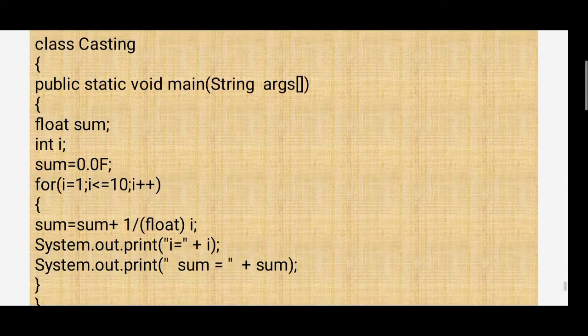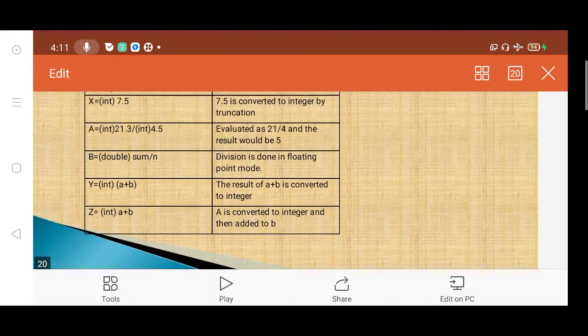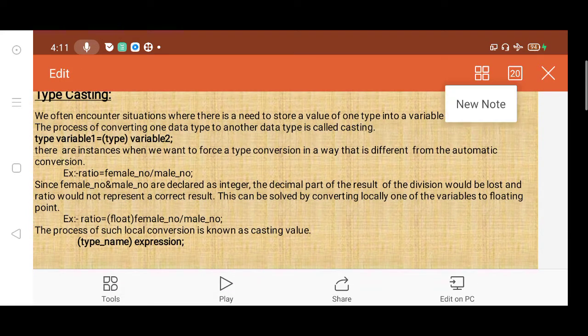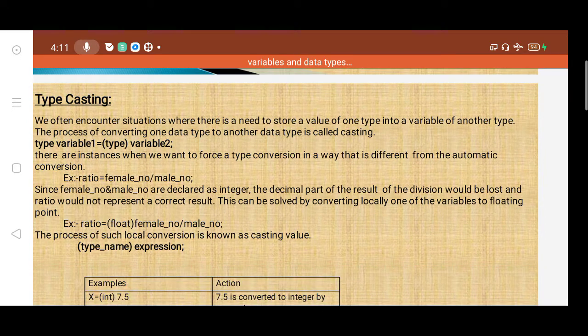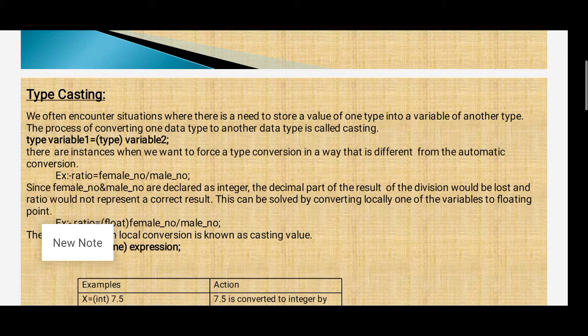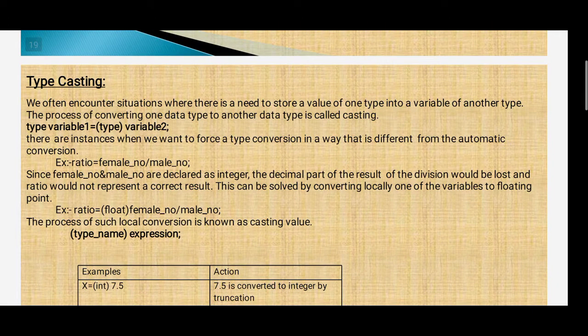Typecast, example program. Here, typecasting: we often encounter situations where there is a need to store a value of one type into a variable of another type. The process of converting one data type into another data type is called casting. variable1 = (type) variable2.